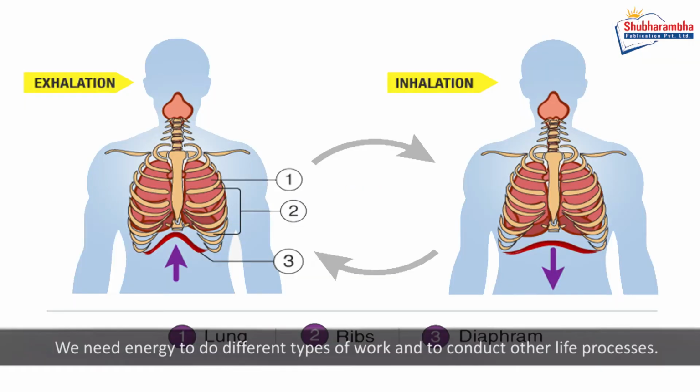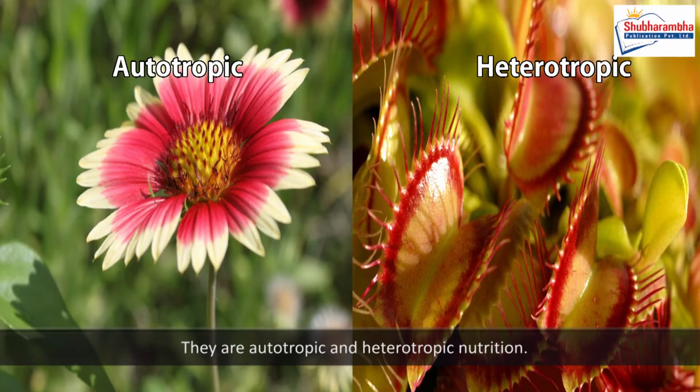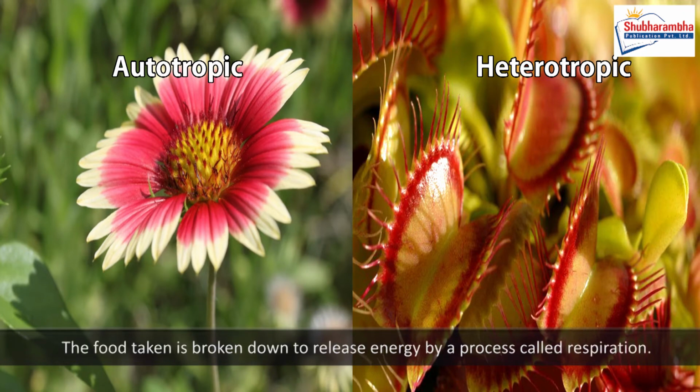Respiration. We need energy to do different types of work and to conduct other life processes. Food taken by us supplies energy to our body. Different types of organisms get food by different methods. There are autotrophic and heterotrophic nutrition. The food taken is broken down to release energy by a process called respiration.